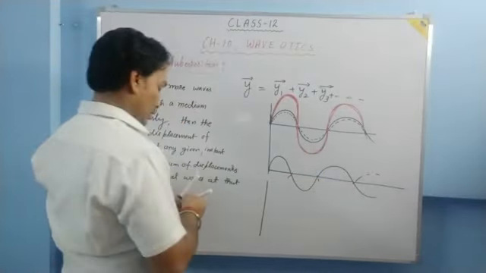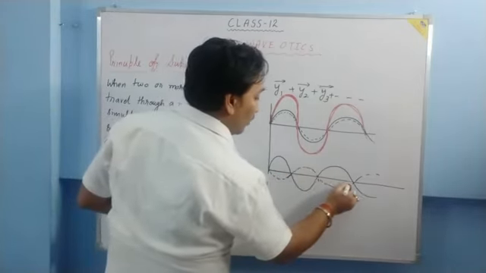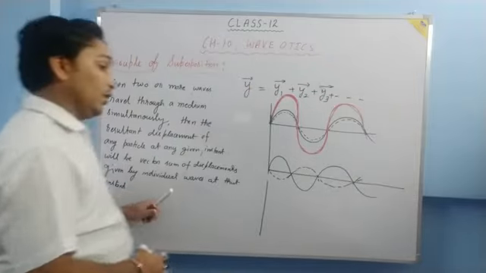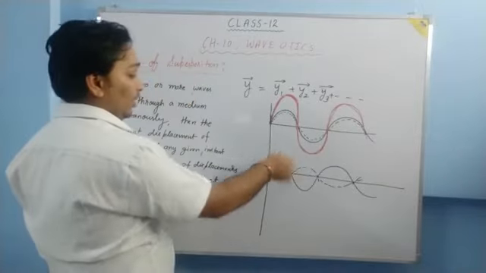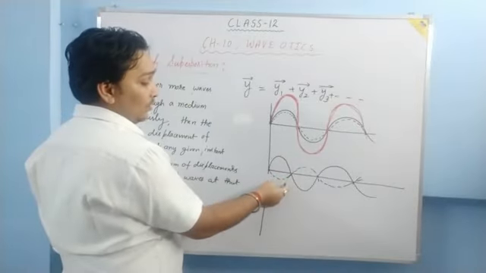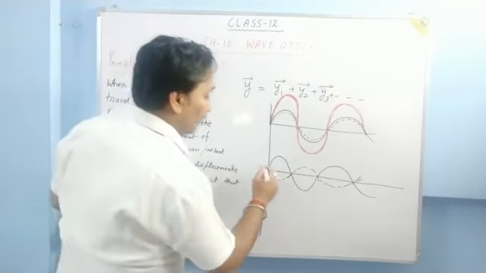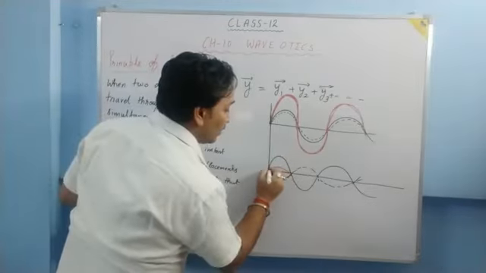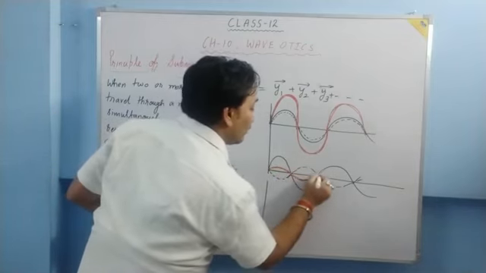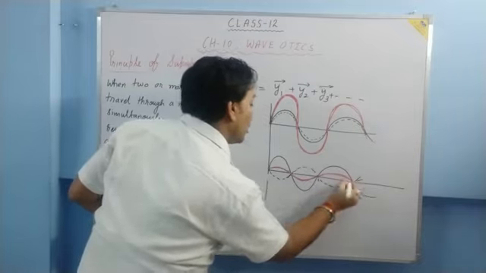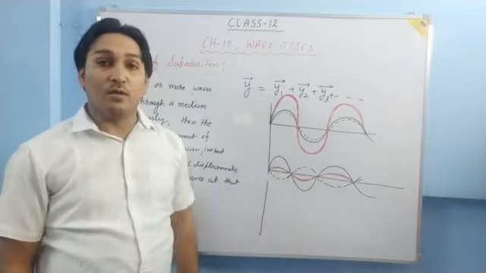The wave represented by the second one is dotted. So what will be the resultant wave? The smaller displacement is subtracted from the bigger one. The resultant wave will be like this. So in this case, the displacements are subtracted. I hope it is clear. And it is in the direction of the bigger one because the bigger displacement is reduced by the smaller one.